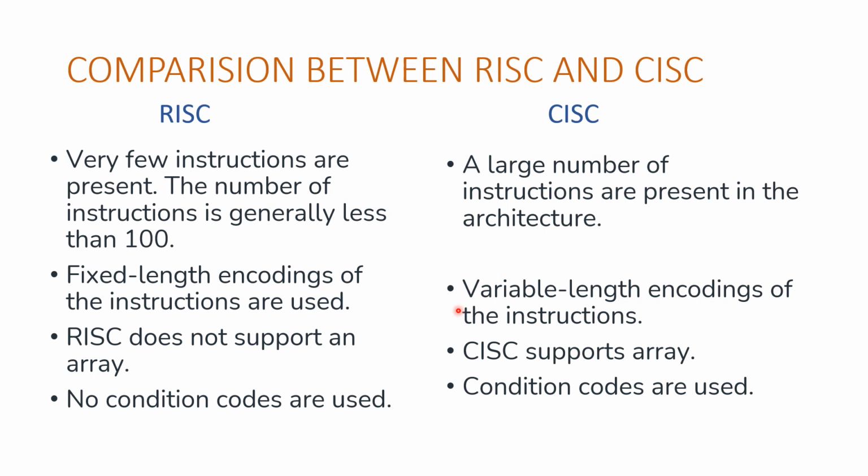It can vary. RISC does not support an array, whereas CISC supports array. In RISC, condition codes are not used, whereas in CISC, condition codes are used. Moving on to the next slide.